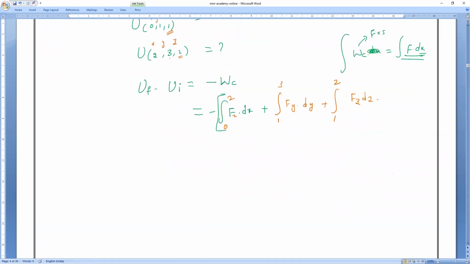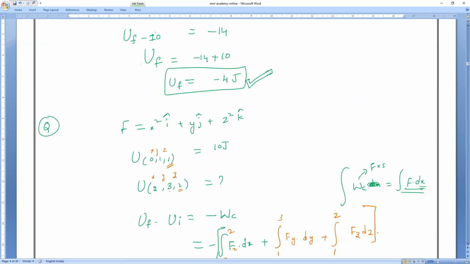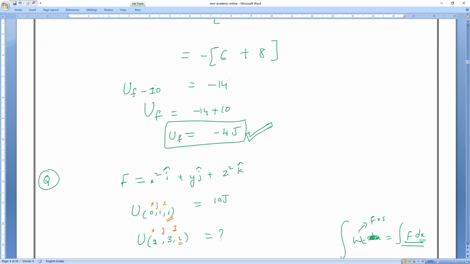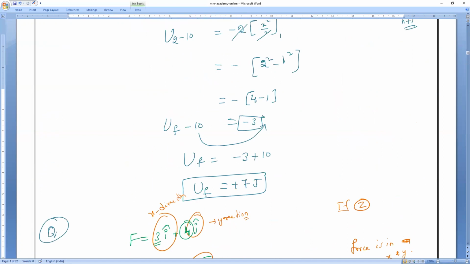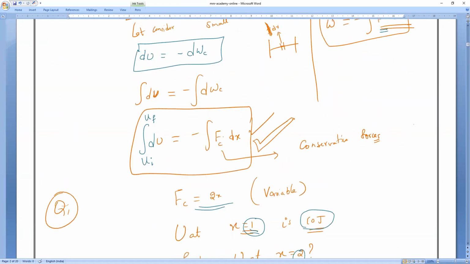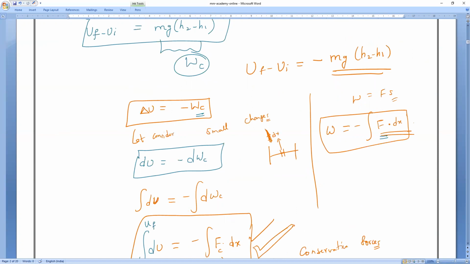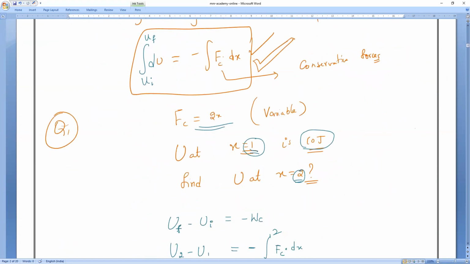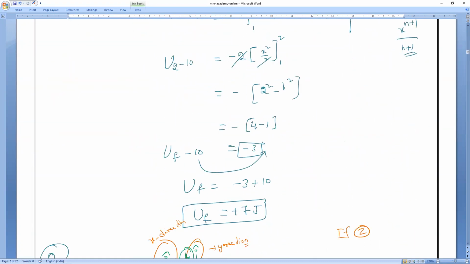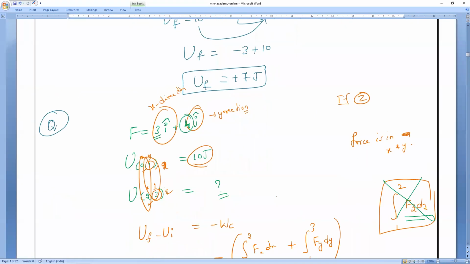Everybody clear? Speak loudly. So that's all it is. Then UF minus 10. Remember this, already we have proved it. UF is equal to how many joules? Minus 4 joules. But in how many directions is the force acting, 2 directions or 3 directions? Earlier, only 2 directions.